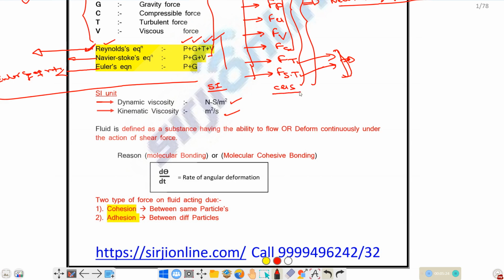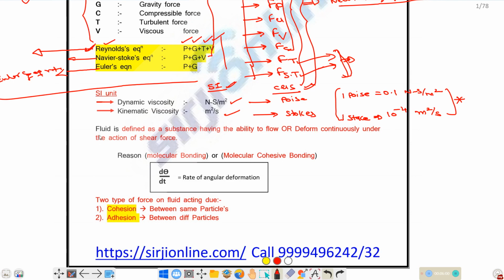And if we consider CGS units, the CGS unit for dynamic viscosity is poise, and for kinematic viscosity it is Stokes. Okay, so 1 poise is equal to 0.1 Newton second per meter square, and 1 Stoke is equal to 10 to the power of minus 4 meter square per second. These two are CGS units and these are SI units. You should remember this relationship between CGS units and SI units of dynamic viscosity and kinematic viscosity.